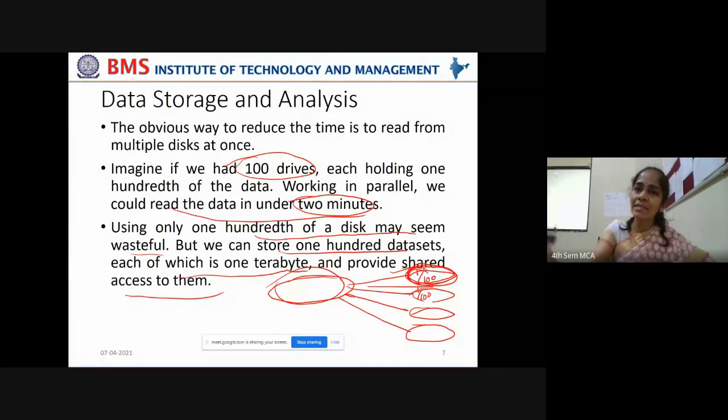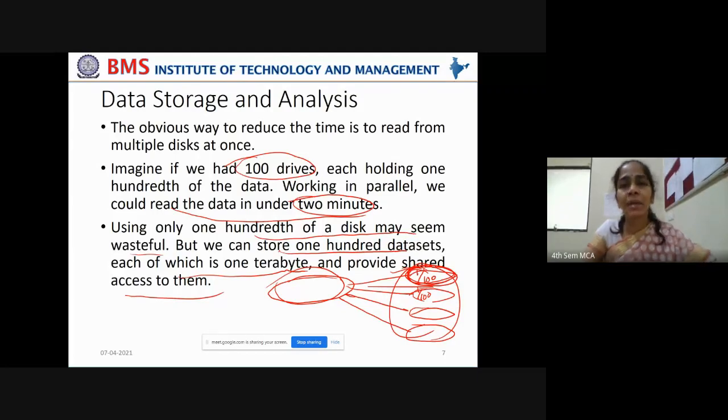Now you may have many such data sets. Divide those data sets again into 100 parts and store on all these disks and provide simultaneous access. That is how you can speed up the access as well as use the disk space completely without wasting any of it, right?